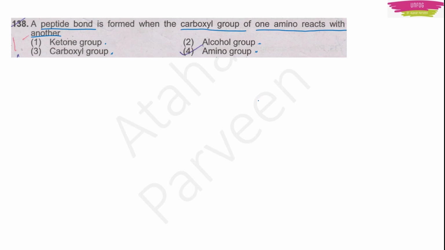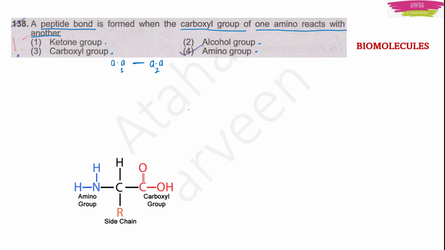This question is actually from the chapter biomolecules. Here he is asking, a peptide bond is formed between which two groups? One group he has given, the carboxyl group. Now which other group will form the peptide bond together with it? Let's write amino acid as A.A. This amino acid will form a peptide bond only when another amino acid is present. So the first amino acid and the second amino acid together will form one peptide bond.